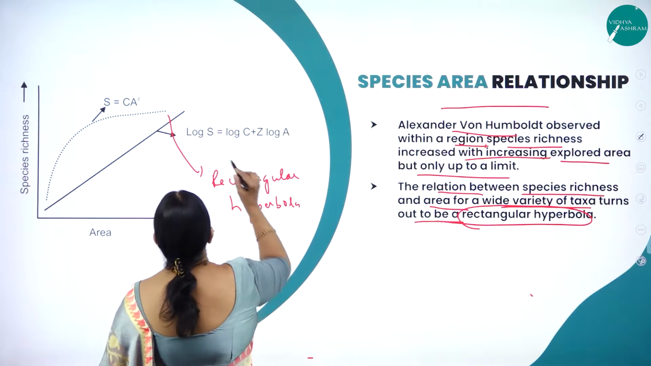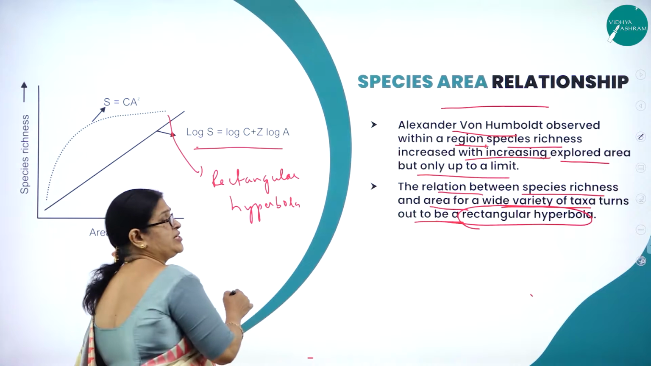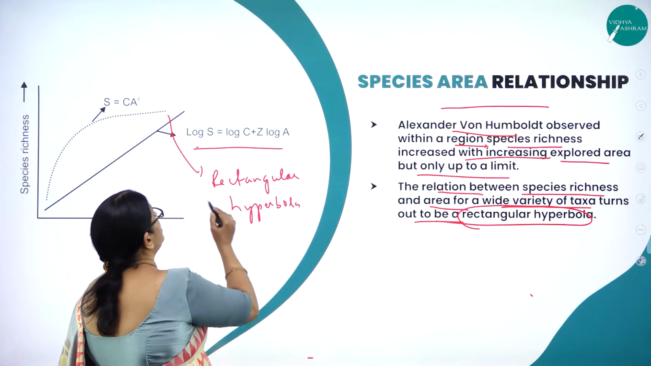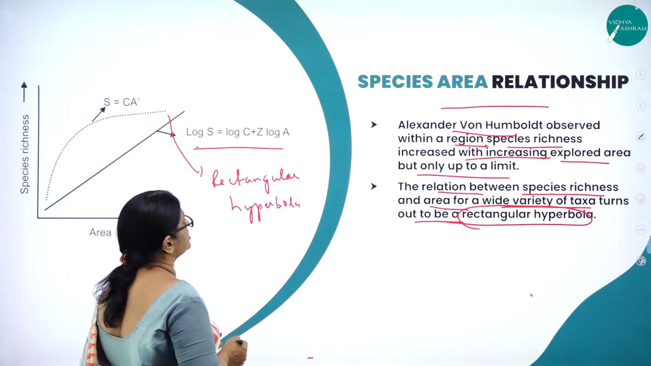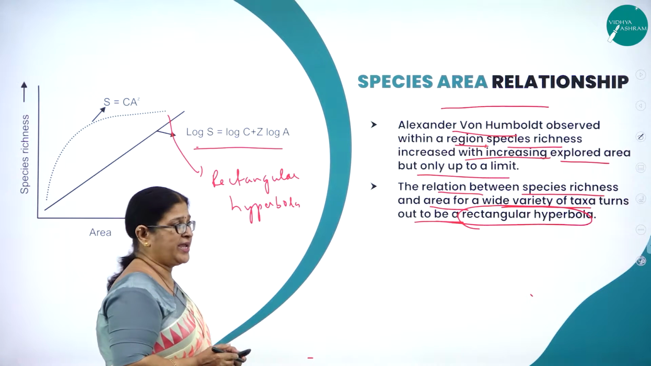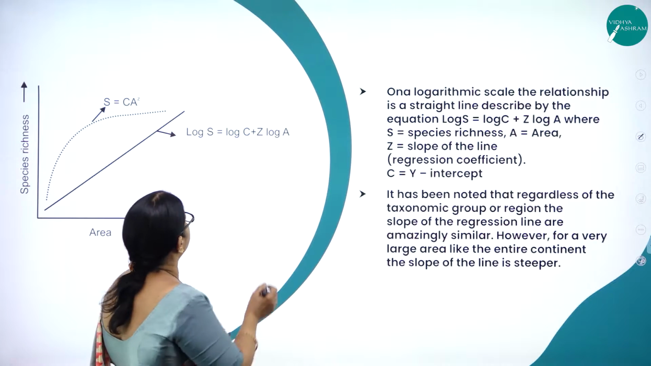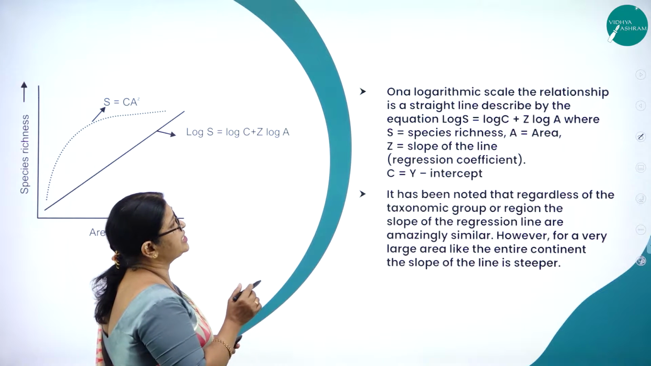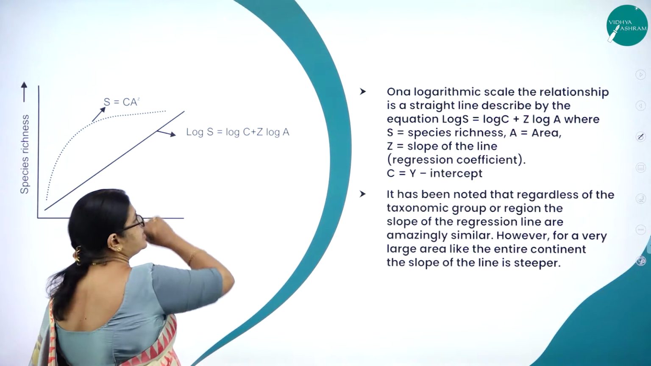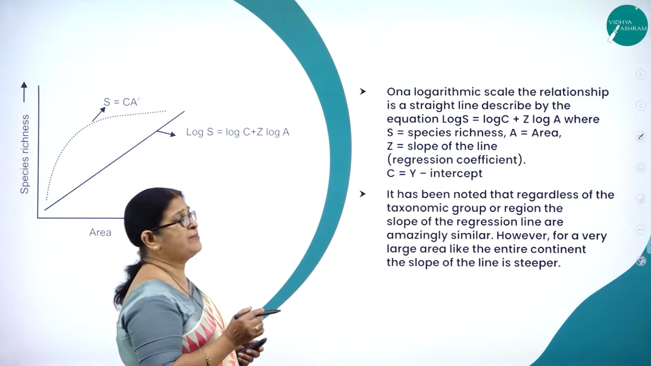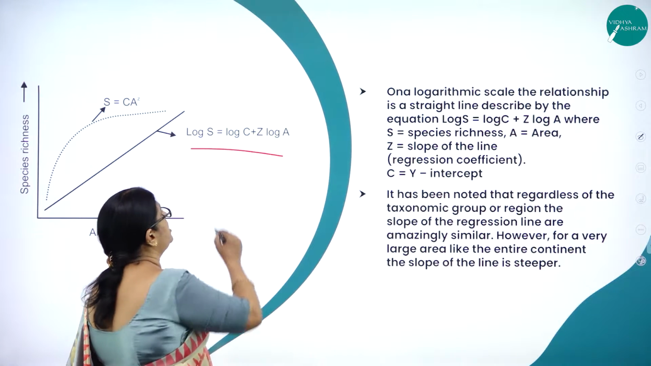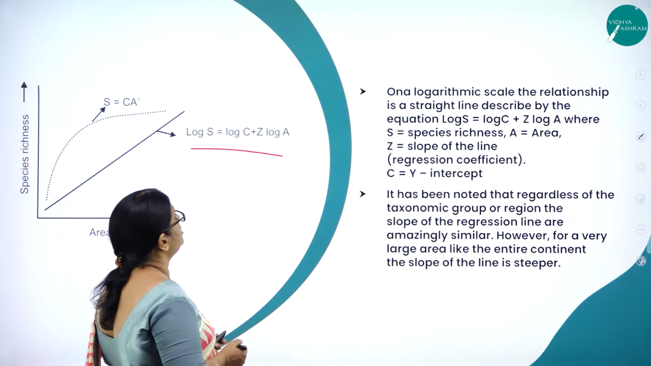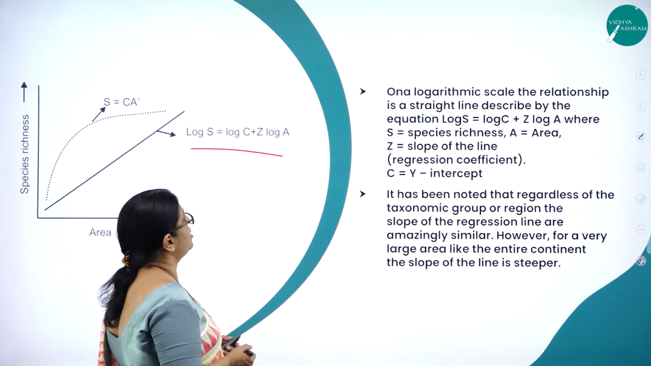And here you can see this equation. It is calculated by an equation log S is equal to log C plus Z log A. Now let us see what this is. See, here you can see on a logarithmic scale, the relation is a straight line. Here you can see it is a straight line described by the equation. What is the equation? Log S is equal to log C plus Z log A.